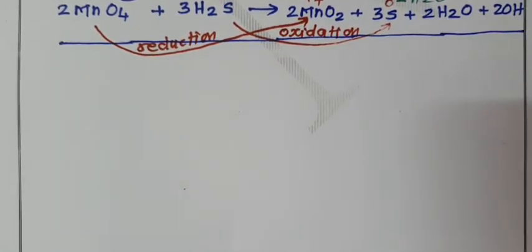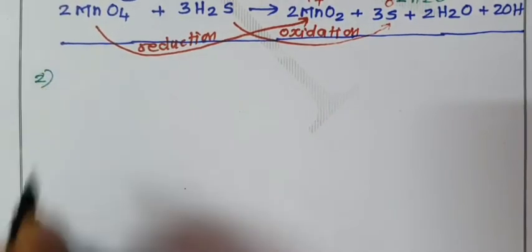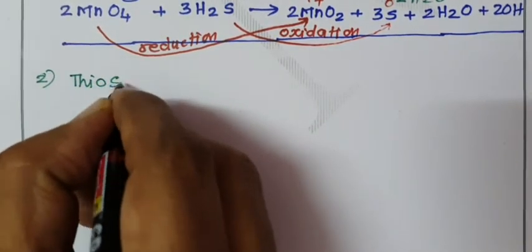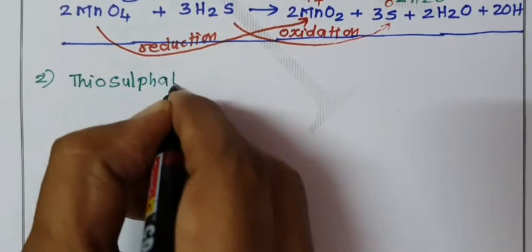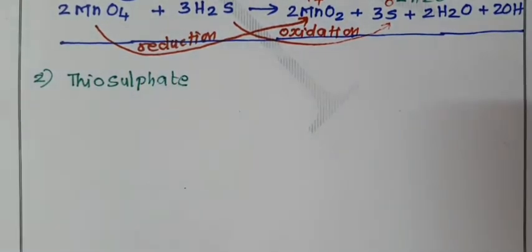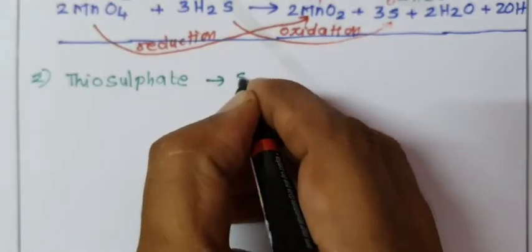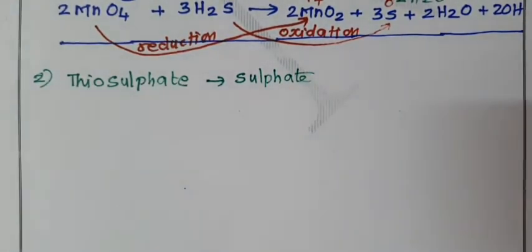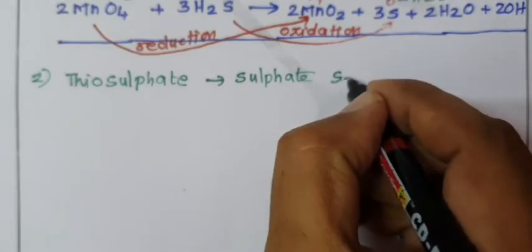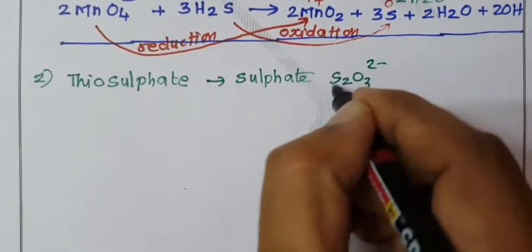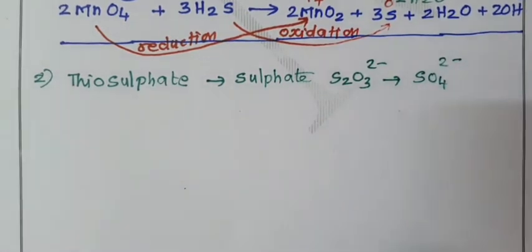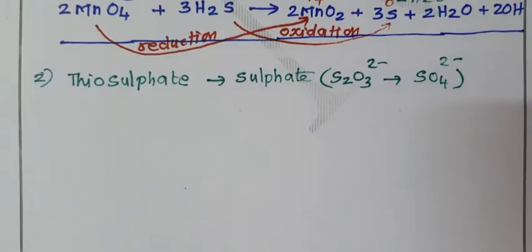Oxidation of thiosulfate into sulfate. Permanganate ion oxidizes thiosulfate. What is the molecular formula for thiosulfate? S2O3 2 minus into sulfate, SO4 2 minus. This oxidation we are going to discuss.